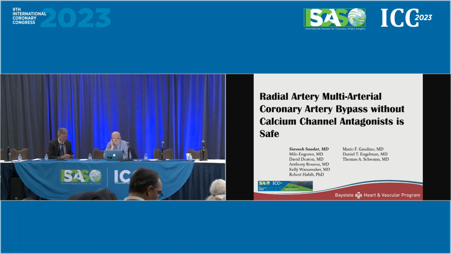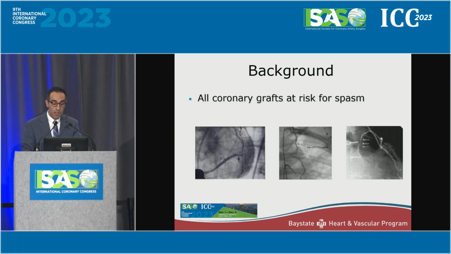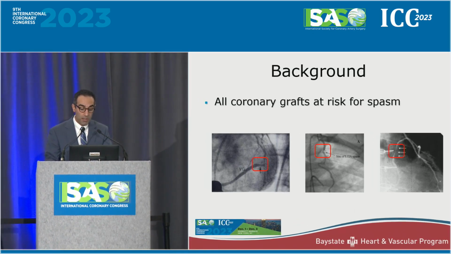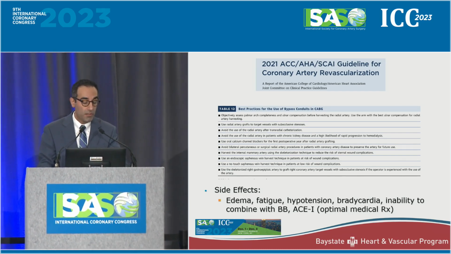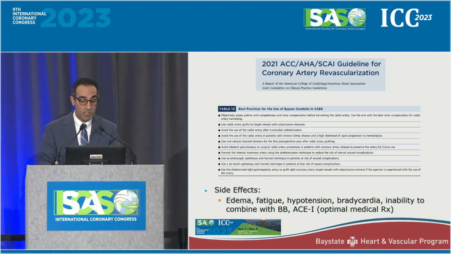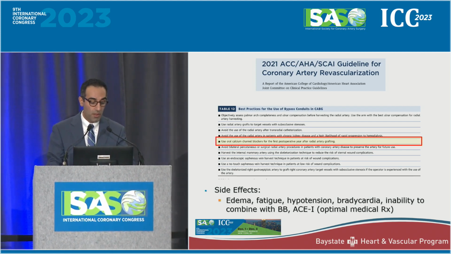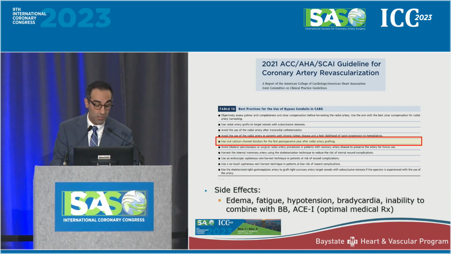I'm going to be talking to you about our experience using radial arteries and multi-arterial coronary artery bypass grafting without the use of postoperative calcium channel blockers. I have no disclosures. As we all know, any coronary graft, truthfully, is at risk of spasm. You can have a vein graft spasm, the mammary, and also a radial artery. The radial artery is most likely of most concern because in 2021, obviously ACC/AHA guidelines came with the use of oral calcium channel blockers for the first year after using a radial artery.